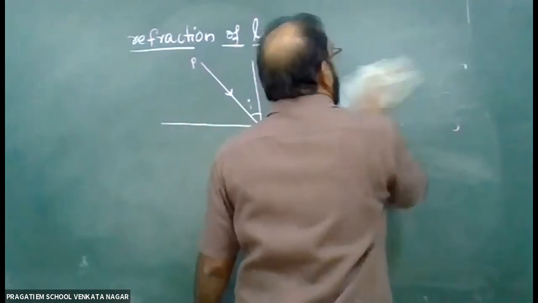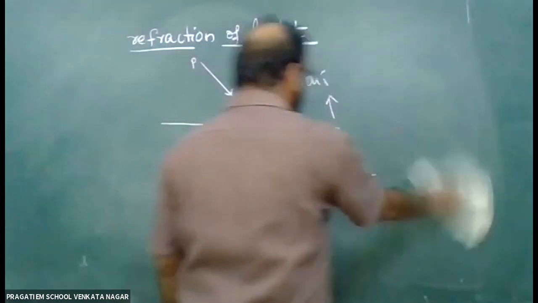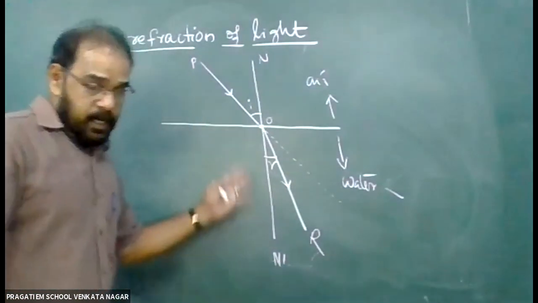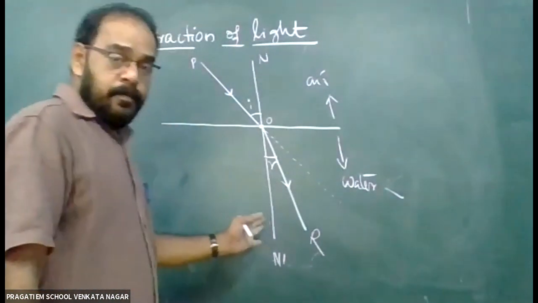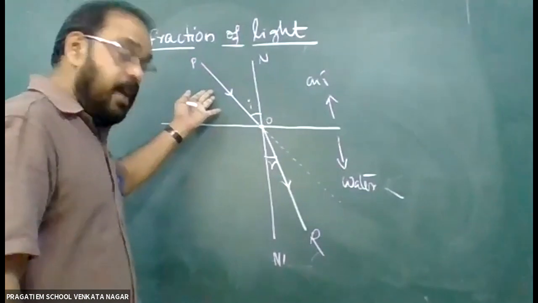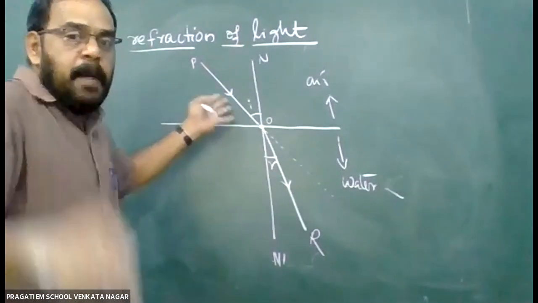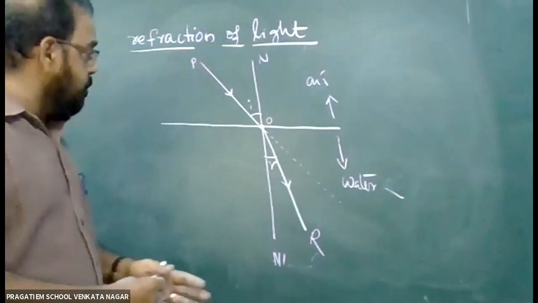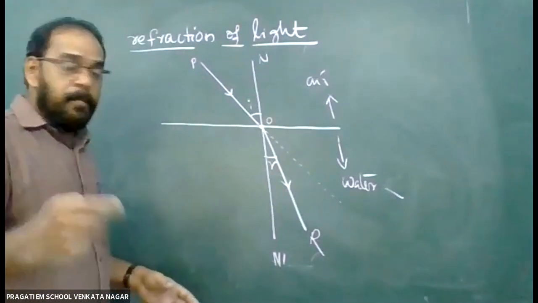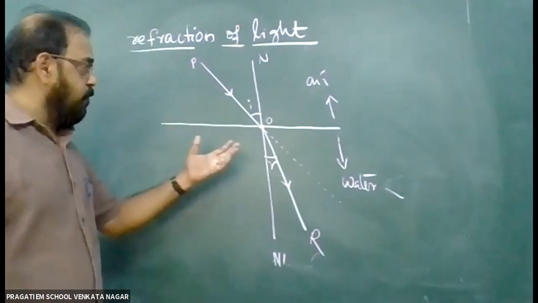Here also we can find the two angles. Here also we can find the three. The normal is there. In the previous case it is the incident ray, now also it is the incident ray. We are comparing reflection and refraction. It is always easy to compare and study what is reflection and what is refraction.